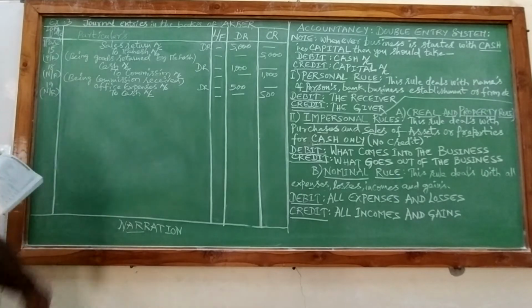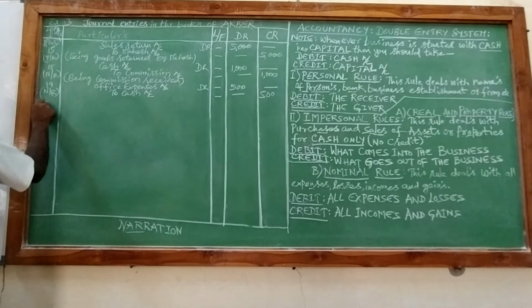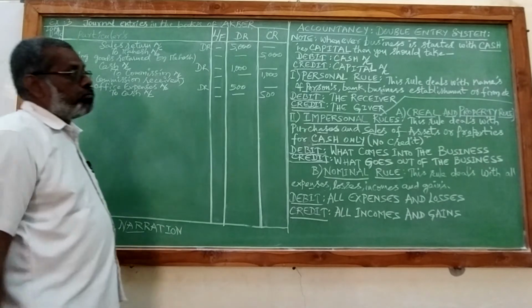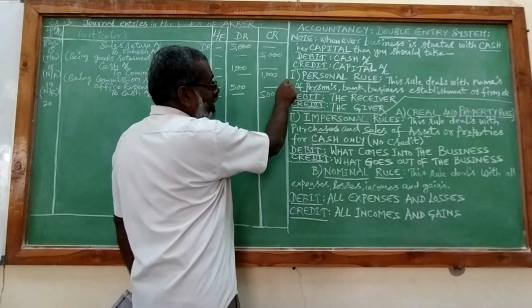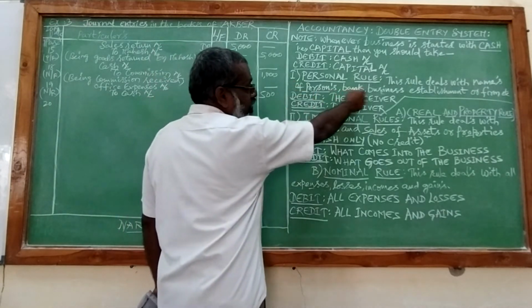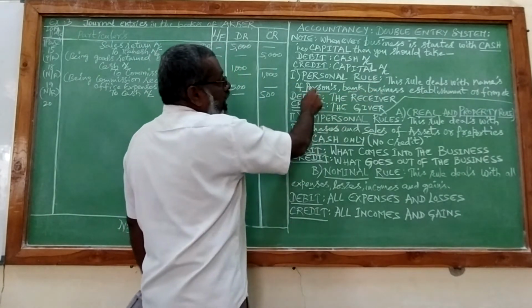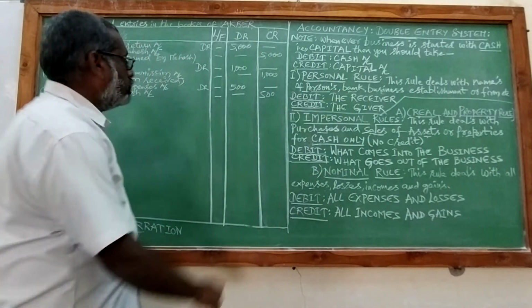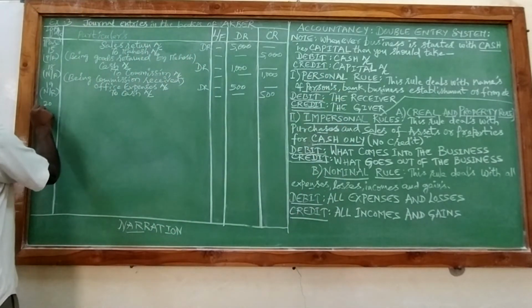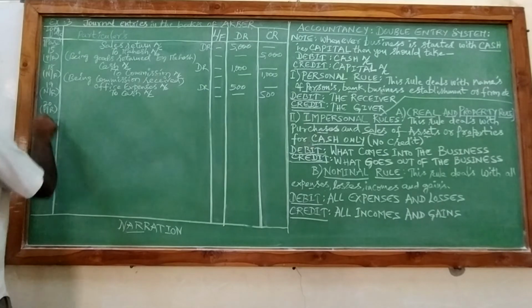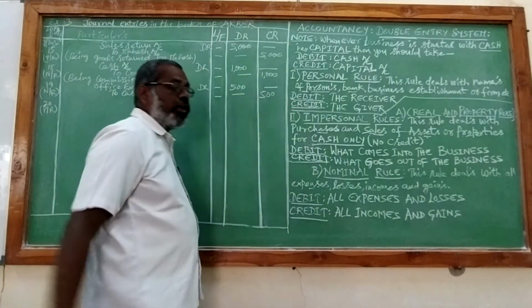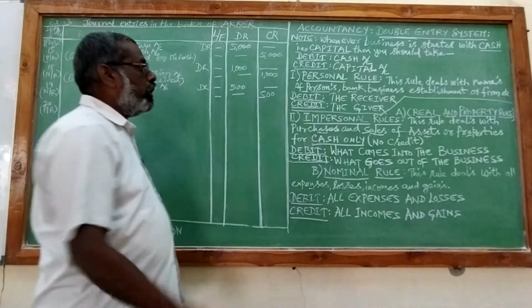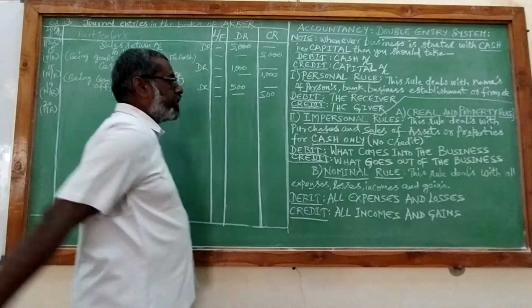And next one is March 20. Cash paid to promote. So you know already the rule which deals with names of persons, banks, business establishment or firm comes under personal rule. So March 20, it will be personal rule. Formula is debit is the receiver, credit is the giver. So when you are paying cash to promote, who is the receiver? Promote is the receiver.